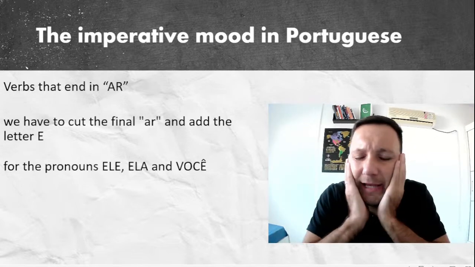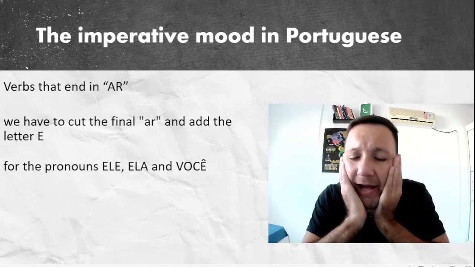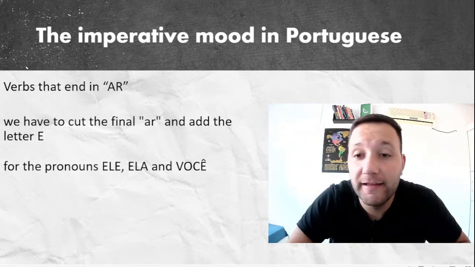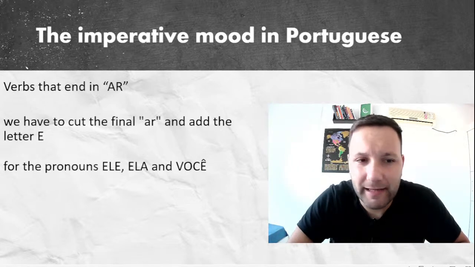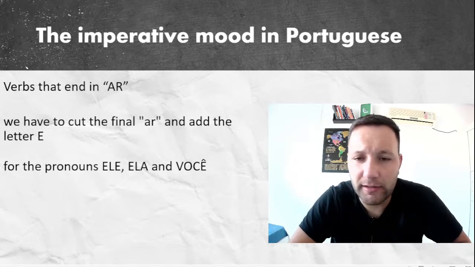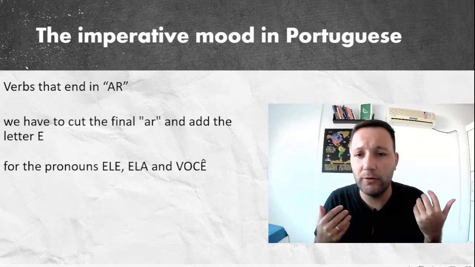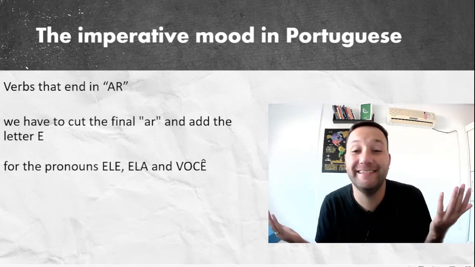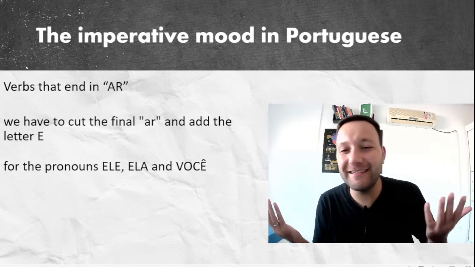But you can ask me, where is the pronoun I? Teacher, we don't use our pronoun I in this tense, because generally this tense is used to make orders. We cannot make orders to ourselves. Hey, I do it, for example. Doesn't make sense in Portuguese.